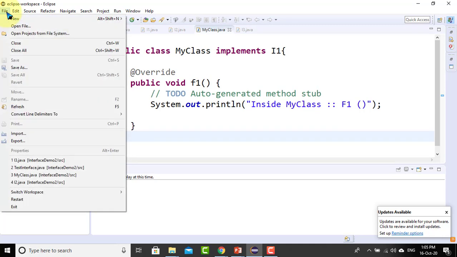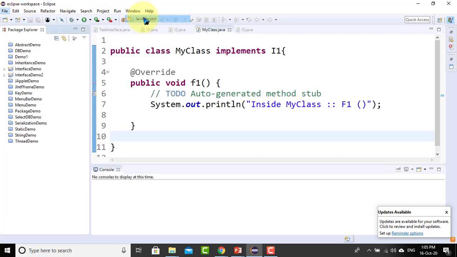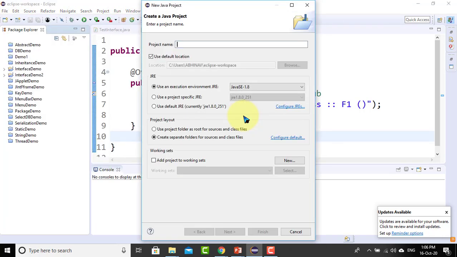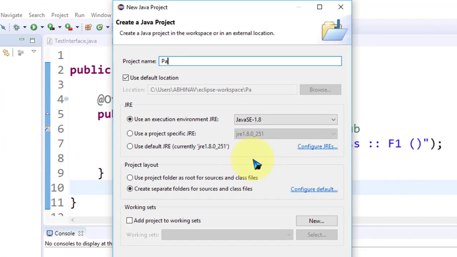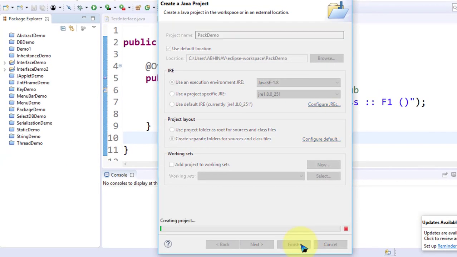Okay, so I create a new project. Is Eclipse visible? Yes, sir. So I create the project PackDemo, an empty project.